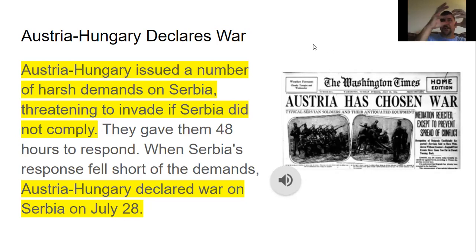And this is where all those alliances came into play. After Austria-Hungary declared war on Serbia, you have other countries stepping in. Oh, well, you and I've got an alliance, so I'm going to have your back. You're my friend, I'm going to have your back. You're going to declare war on them. Okay, well, the other side now, hey, my friends have got my back too. So all these alliances had formed.